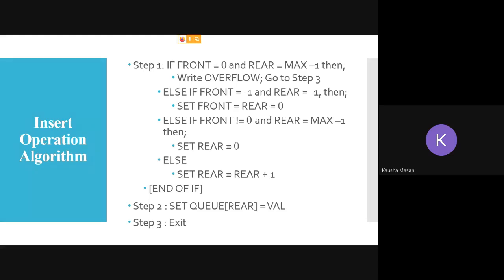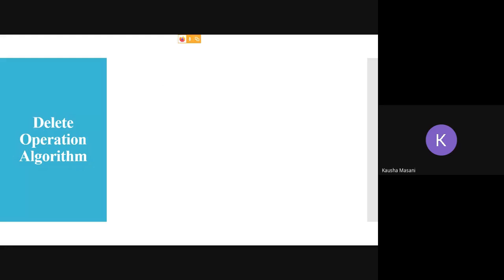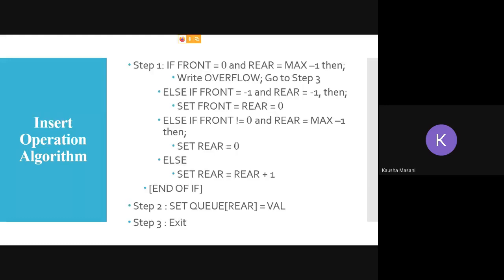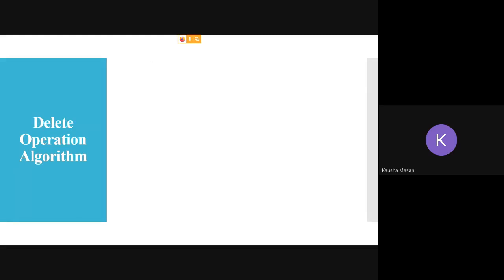All right. So coming to your DQ operation in your circular queue. This was your NQ operation for your circular queue. Now coming to your DQ operation. First of all, you are going to check that there are elements to be deleted or not, because if there are no elements, no use for DQ.